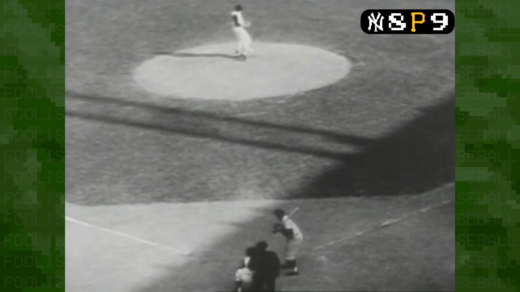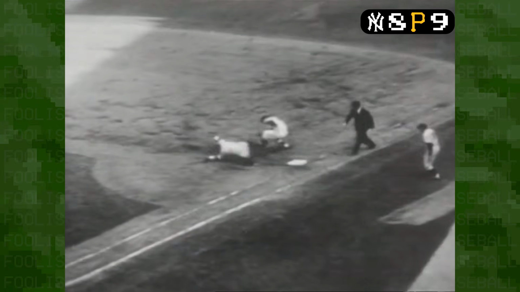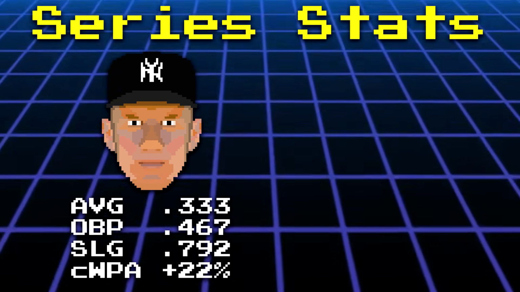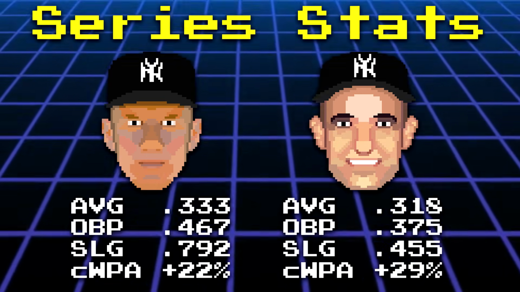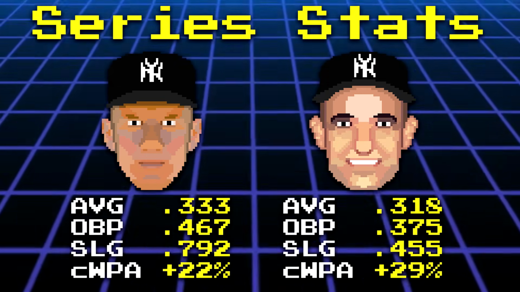Mantle singled to right field, scoring 1 and moving the tying run to third. Yogi Berra grounded out to first, where a defensive miscue and a Mickey Mantle juke move prevented a double play and allowed the tying run to score. Miraculously, the Hall of Fame duo saved the Yankees' season after being on the brink of elimination.